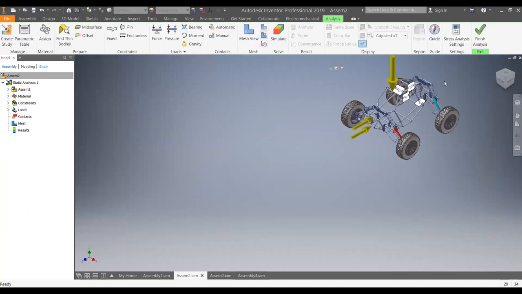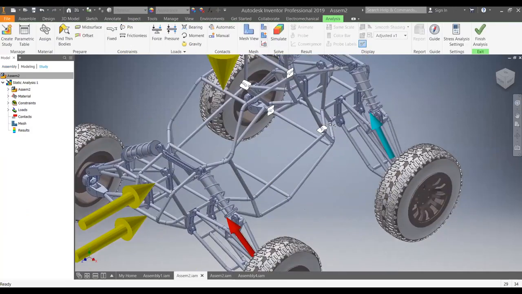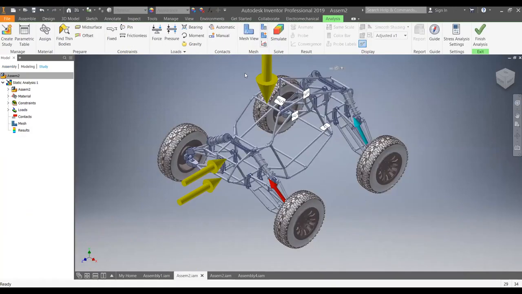So you can see here. Is it visible to you?